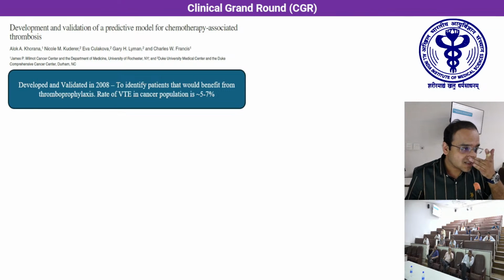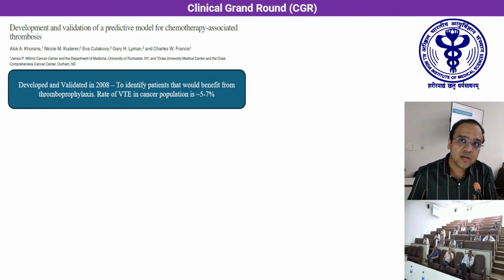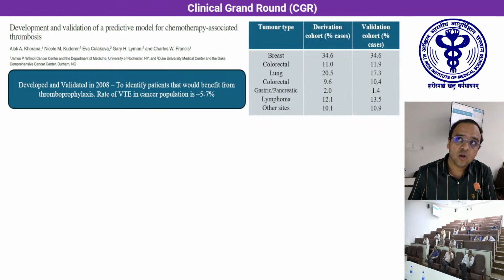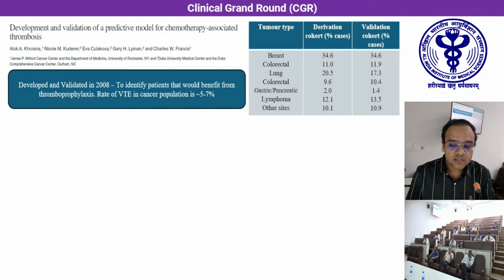The first risk assessment model was by Khorana, which we all know is a very important score, developed and validated in 2008. It is also given in the guidelines by the American Society of Clinical Oncology. And in 2019, they included many solid cancers, including lymphoma. However, there is one caveat: they do not have a cohort of brain tumors and multiple myeloma patients, who also have an increased risk of VT.